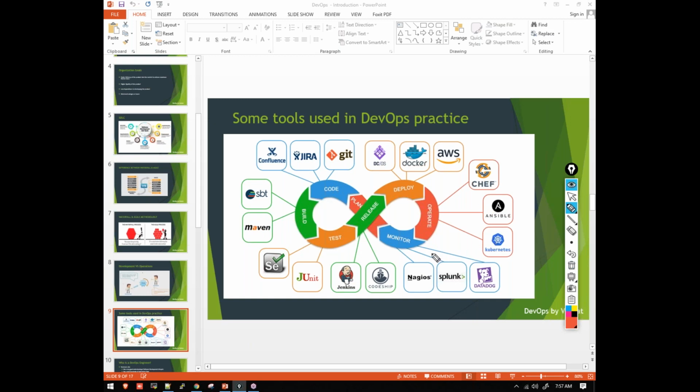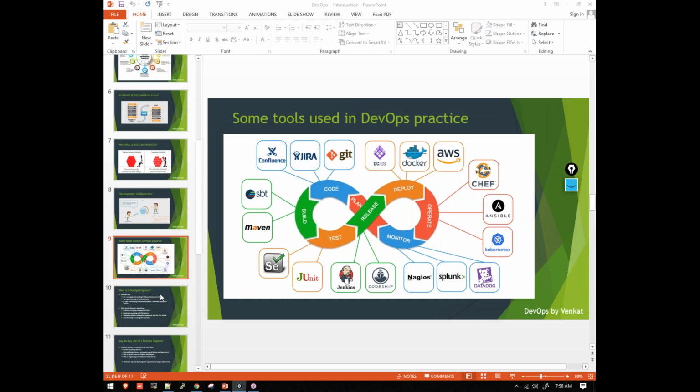Not every company has to use these tools. There is no rule that every company should use them. These are just examples of famous tools used in real time today. After this slide, we should get an idea of what exactly DevOps is and what a DevOps engineer should do on a day-to-day basis.